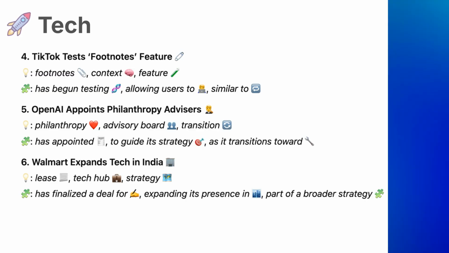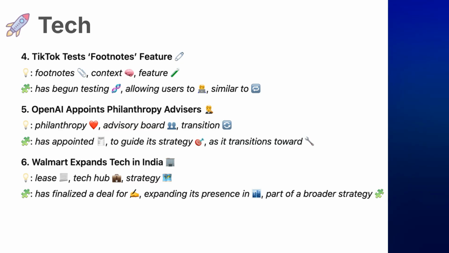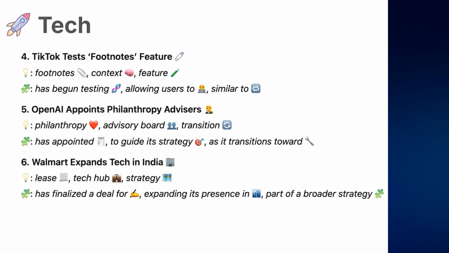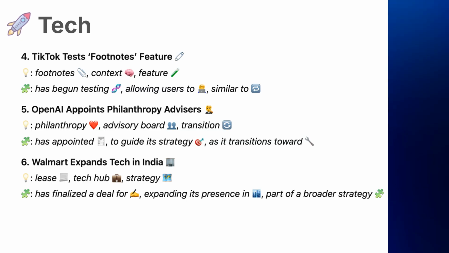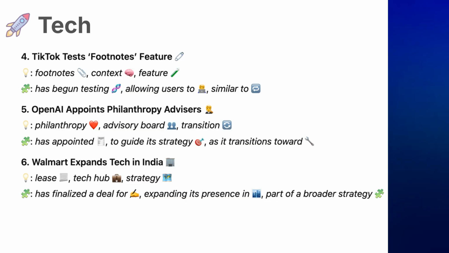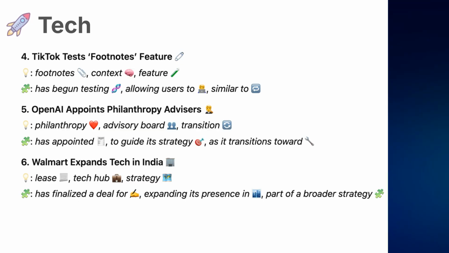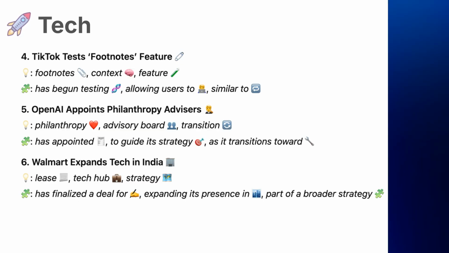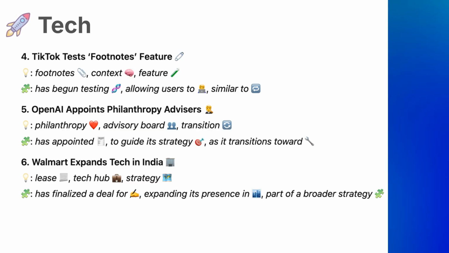6. Vocabulary. Lease, a contract that allows one party to use property owned by another. Tech hub, a location that serves as a central base for technology development. Strategy, a planned course of action to achieve specific goals. Phrases: has finalized a deal for, completed negotiations and agreed on terms. Expanding its presence in, growing its operations or influence in a region. Part of a broader strategy, a single move that fits into a larger, long-term plan.